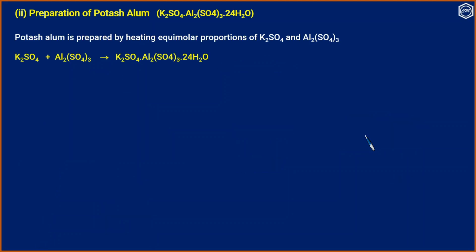Another double salt we are going to prepare is potash alum. It is a double salt of potassium sulfate and aluminum sulfate with 24 molecules of water of crystallization. Potash alum is prepared by heating equimolar proportions of potassium sulfate and aluminum sulfate. The reaction is represented like this. And this is the structural formula for potash alum.